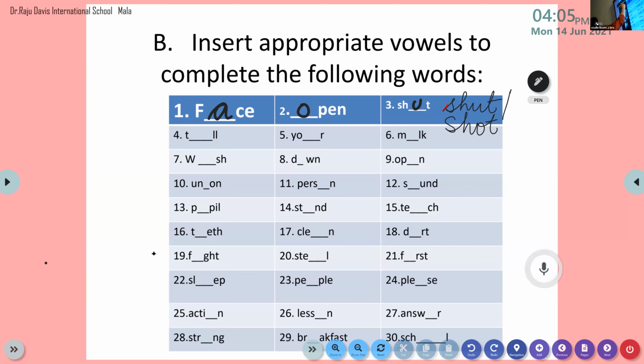Nazia, are you there? Yes, we'll move on to the next word, the fourth word, Nazia. Which letter has to be inserted there?